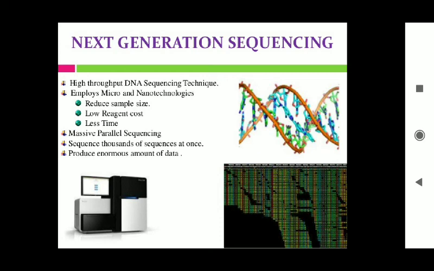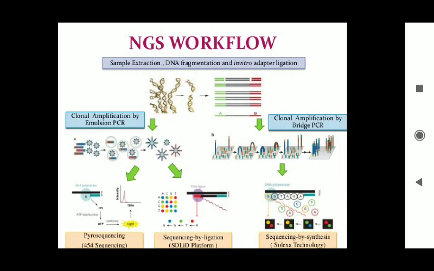So this method, which is also called high-throughput DNA sequencing, employs micro and nanotechnologies, which reduce sample size, reagent cost, and the time required. This method is also called massive parallel sequencing, which means you can sequence thousands of sequences at once, and it produces an enormous amount of data. Those are the advantages of this next generation sequencing method.